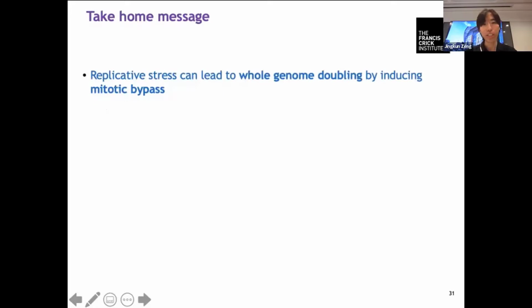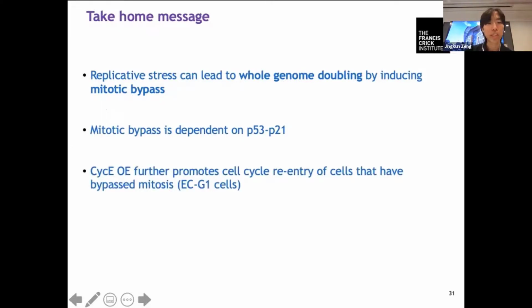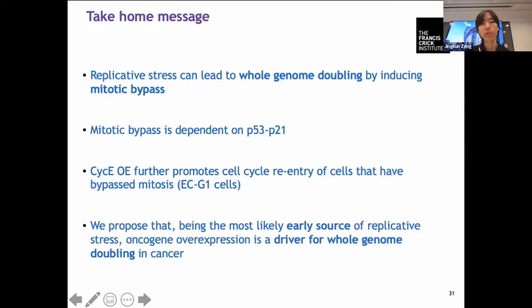So, some take-home messages for you: replicative stress can lead to whole genome doubling by inducing mitotic bypass. We show this mitotic bypass is dependent on p53 and p21 activation. And we show cyclin E expression further promotes cell cycle re-entry of cells that have bypassed mitosis, i.e. the EG1 cells. So we propose that, being the most likely early source of replicative stress, oncogene expression is a driver for whole genome doubling in cancer.